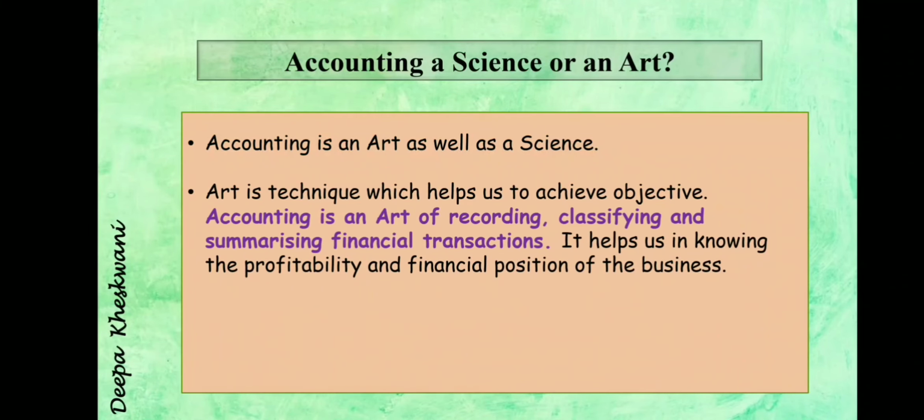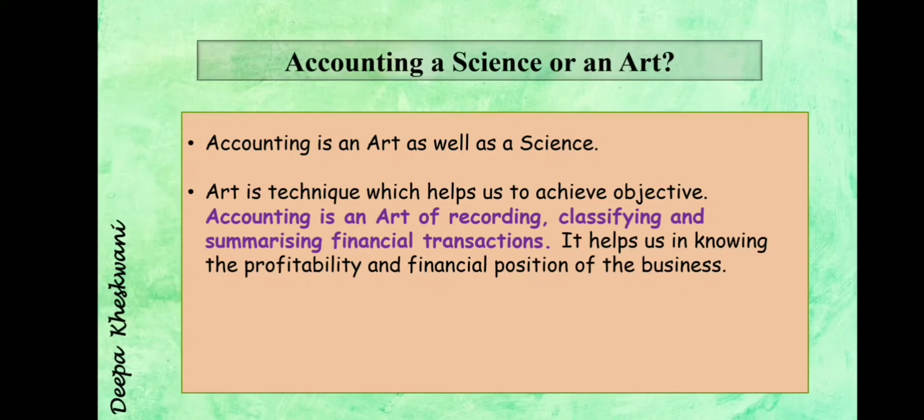Art is a technique which helps us to achieve the objective, and accounting is an art of recording. Yes, you have read the definition. Accounting is an art of recording, classifying and summarizing financial transactions. So it helps us in knowing the profitability and financial position of the business. So we can say it is art.